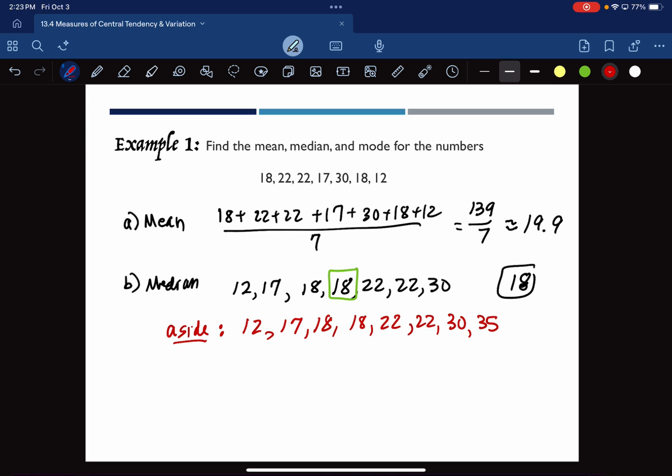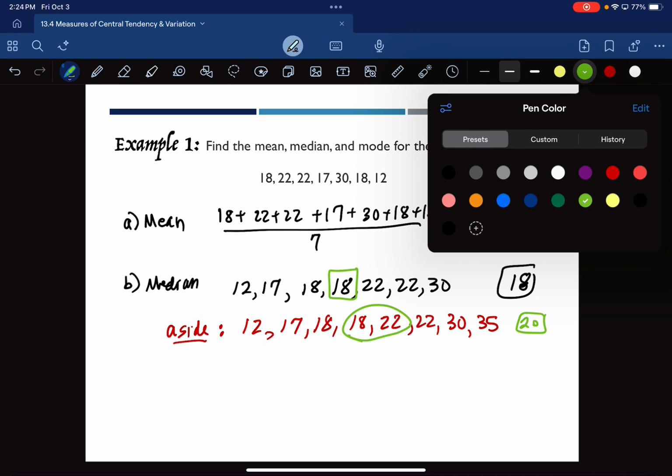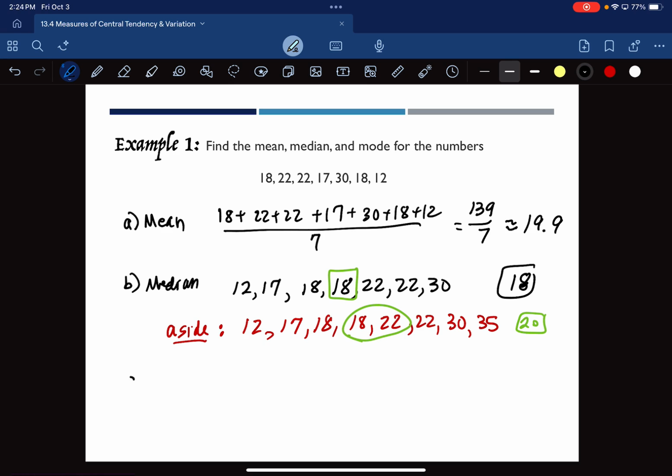So if I were to count from the edges in to the middle, I end up with 2 values in the middle here. What values are they? 18 and 22. I'd have 2 of them. And if I had 18 and 22 in the middle, I'd need to find the average between them. So I can add 18 and 22 together, divide by 2, and what would I get? 20. Okay? Does that make sense? So there's a nuance, there's a difference when there's an even number of values. Now let's go back to the regularly scheduled programming and we will look at the mode.